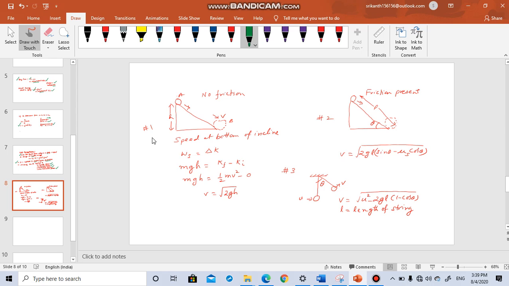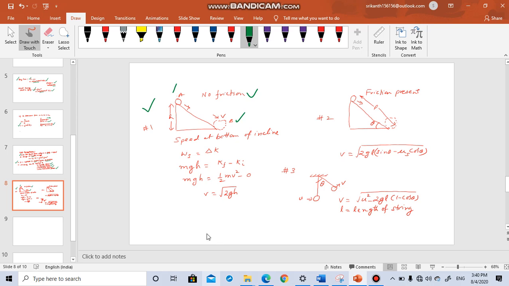Some concepts I'm discussing here. Suppose there is an inclined plane. The top of the inclined plane is at height h from the ground. Some mass is sliding down. It reaches the bottom point B. The top point is A and it reaches the bottom point B, and then they ask you what is the speed at the bottom of the incline, given that there is no friction in this case. So this is a no friction case.